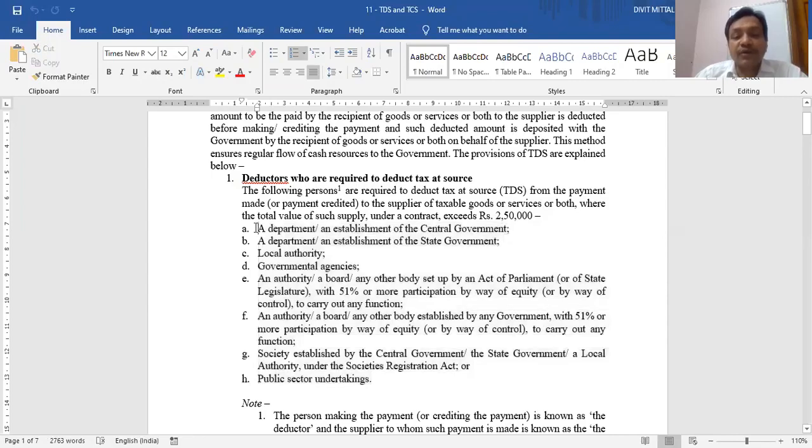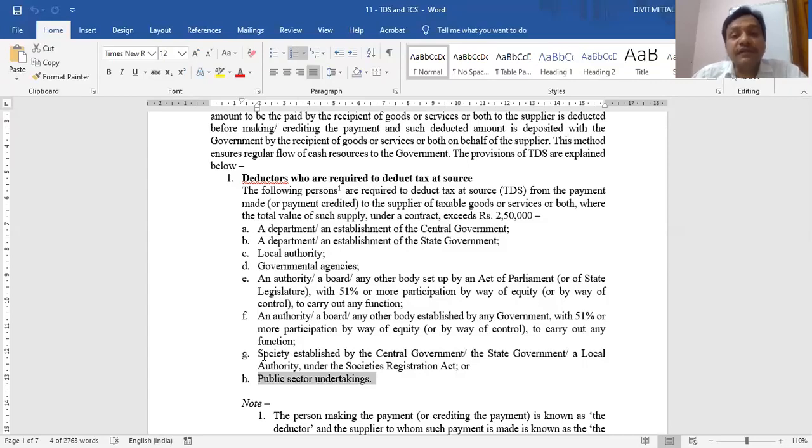Any department or establishment of the central government, any department of a state government, a local authority, like in Delhi the local authorities are MCD and DDA, government agencies, or any authority or board established by an act of parliament with 51% or more participation of the government. Similarly, any authority established by any state government where the state government has at least 51% participation. All the societies of the government and all public sector undertakings.